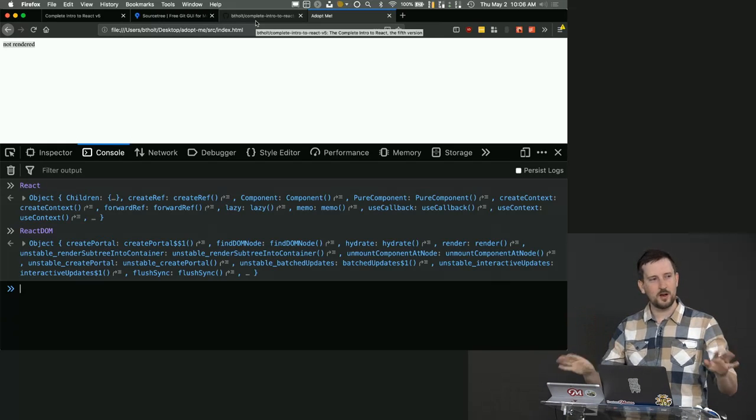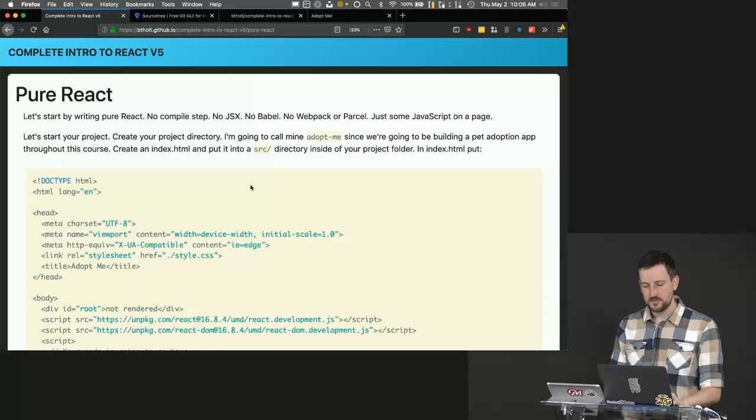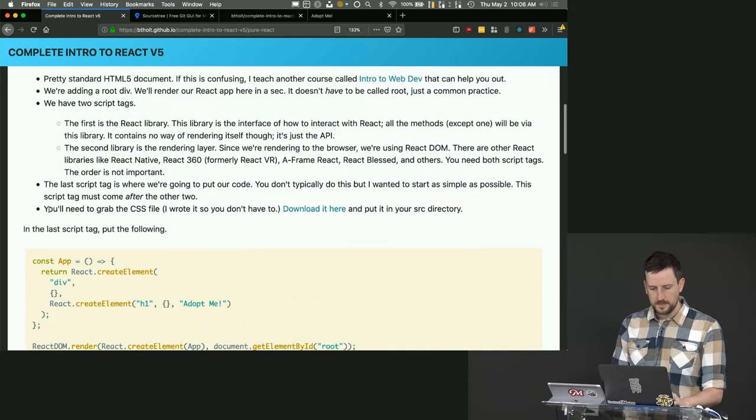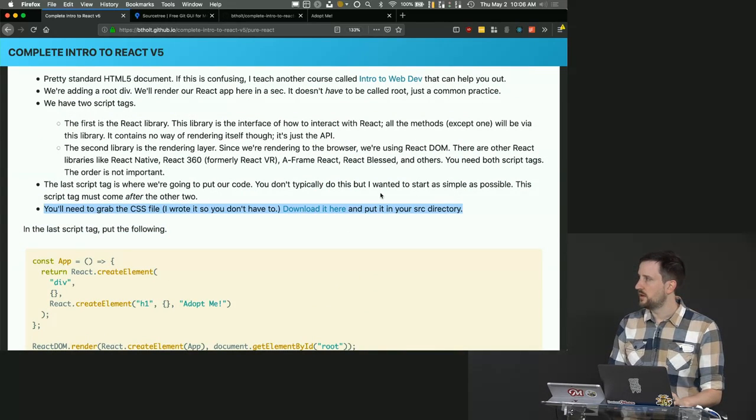There's no commentary intended from the CSS. So if you go here into the class notes, about a third of the way down, you'll need to grab the CSS file. We wrote it so you don't have to. Download it here. And actually, Tanner wrote it, so thank you, Tanner.